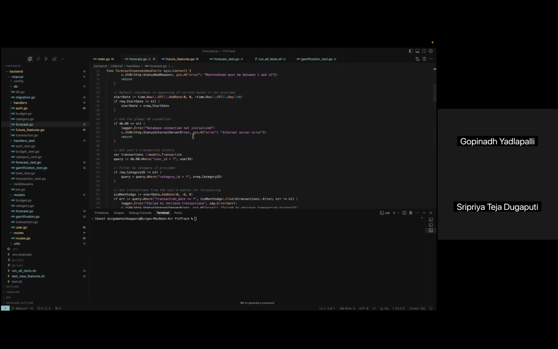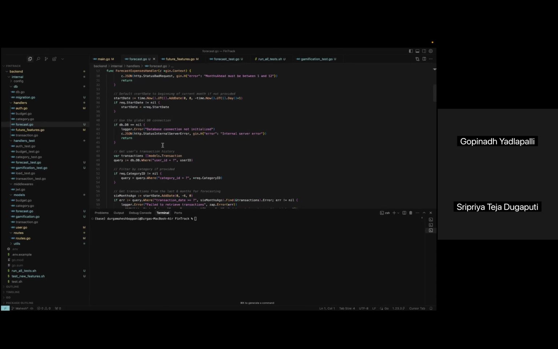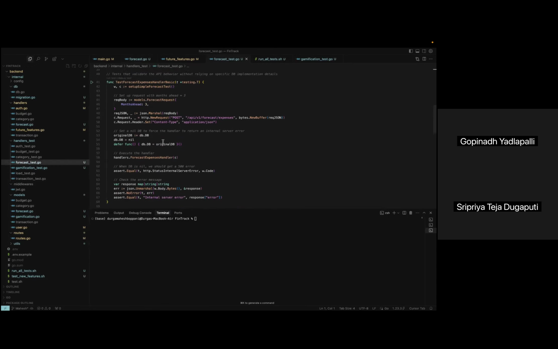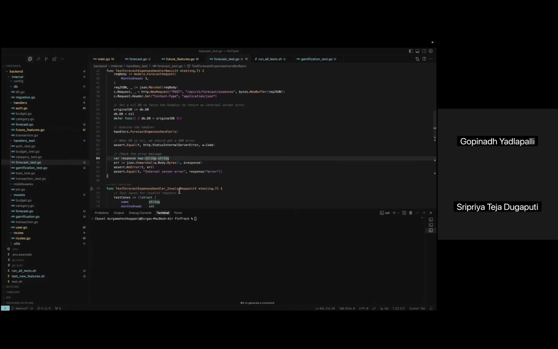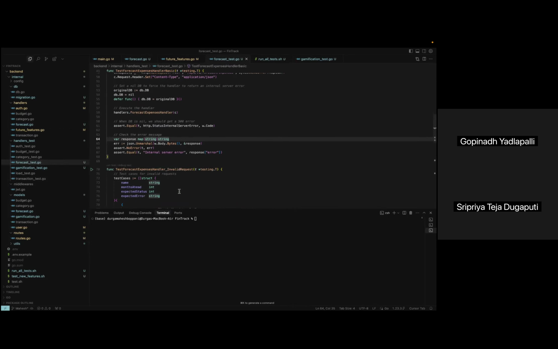And comprehensive unit test cases were written to ensure the forecasting logic works as expected, covering all the possible scenarios and edge cases. So this ensures that users receive reliable financial predictions to help them manage their budgets effectively.